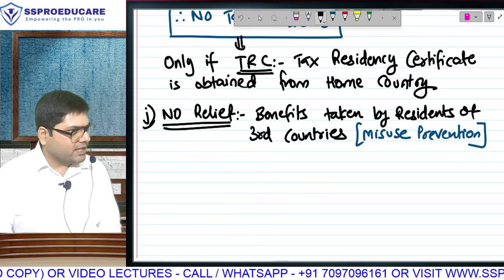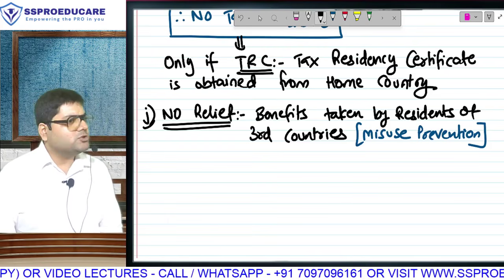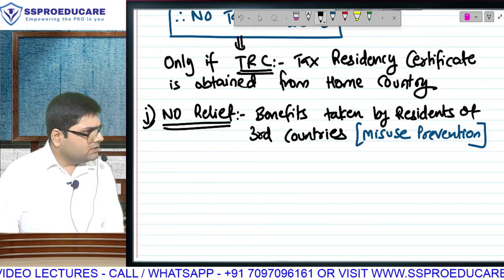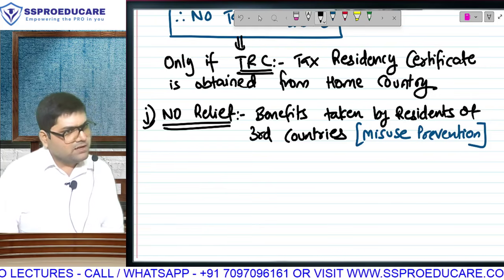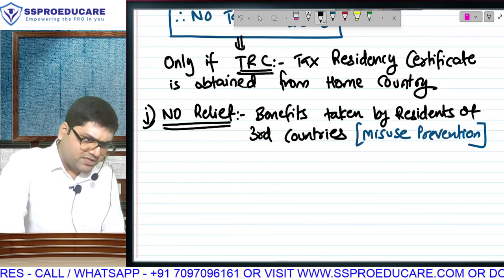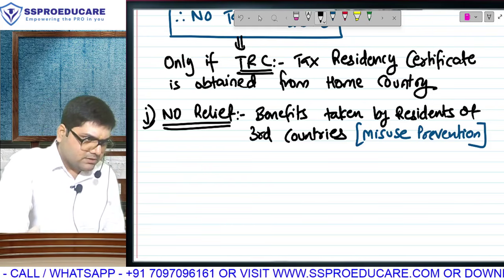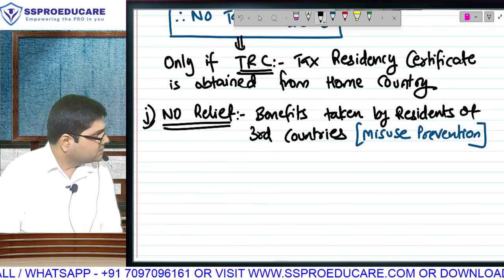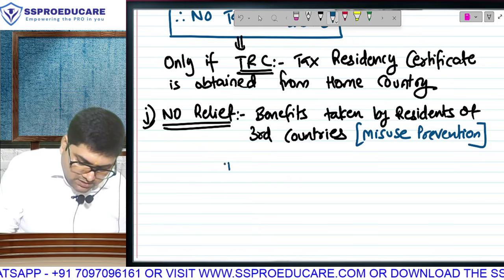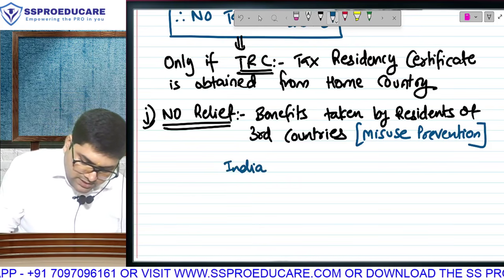And for those who are not working in international tax, never think that everyone else is working so I am left behind. Don't worry, it's okay. First become a CA. Everything is available to you. And at least for exam purposes, I will discuss everything without assuming that you know it. So listen, for those who don't know about this, suppose there is a treaty between India and Germany.